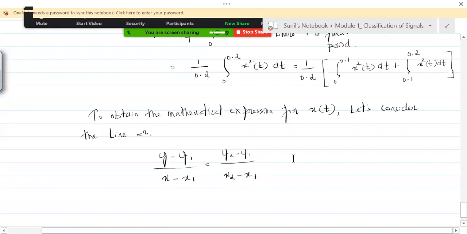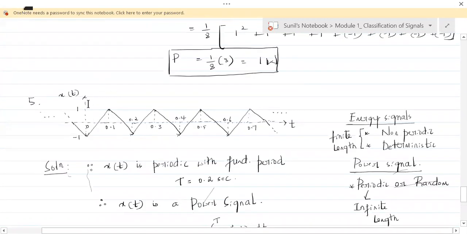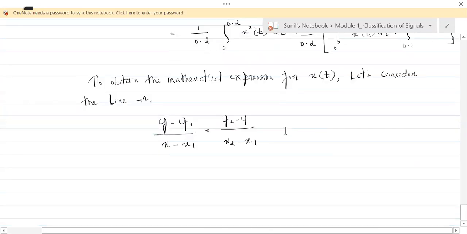Now what is the y-axis here? The y-axis is x of t. What is the x-axis? The x-axis is time. So y is x of t, and the x-axis is t.